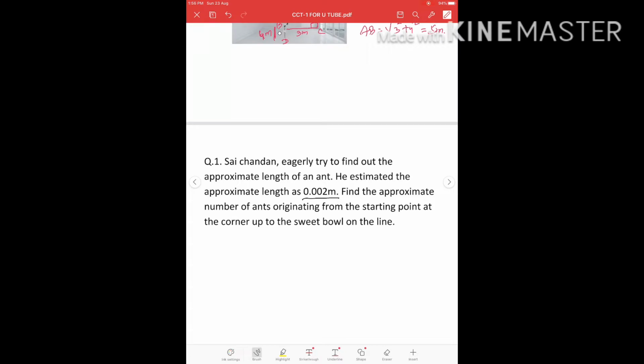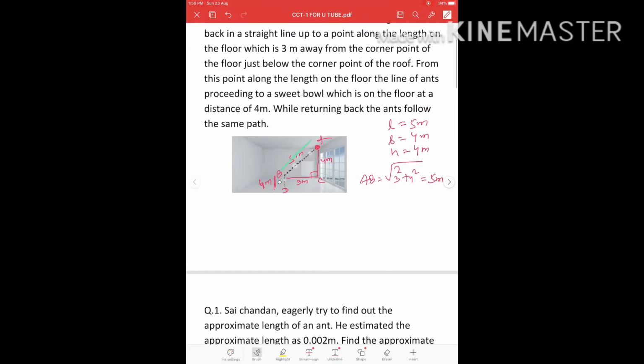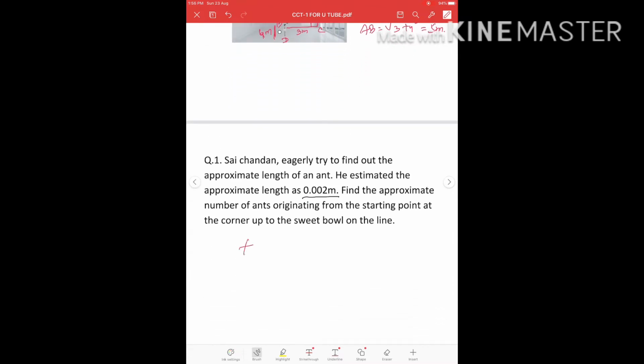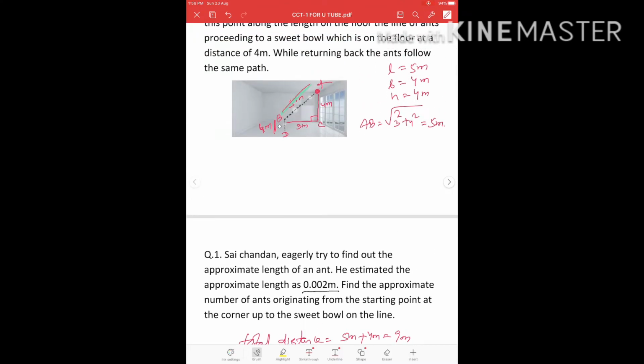We have to find the approximate number of ants from this place A to the place D. Okay, the total distance is 5 plus 4, 9 meter. 5 meter here and 4 meter here.